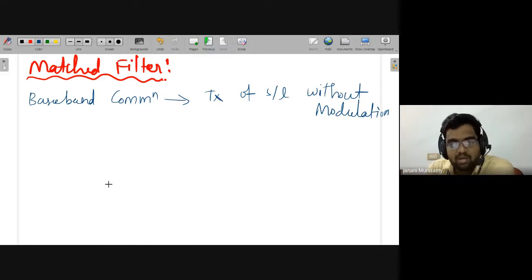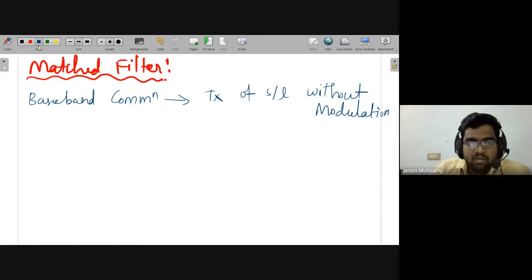Mostly you can compare this kind of communication with computer communication. For example, how the keyboard is communicating with the CPU, how the mouse is communicating with the CPU, or how the RS-232 port is communicating with the CPU. These all come under baseband communication. So now I am in baseband communication.